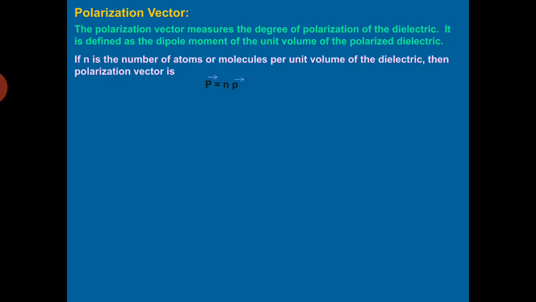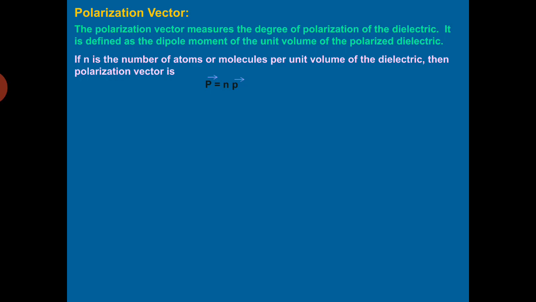The small p vector is the dipole moment of each atomic dipole, and capital P vector is the polarization vector of the sample. So it is equal to what? Small n is the number of atoms or molecules present in the unit volume of that sample. You multiply this n by small p, it will give you the polarization vector.